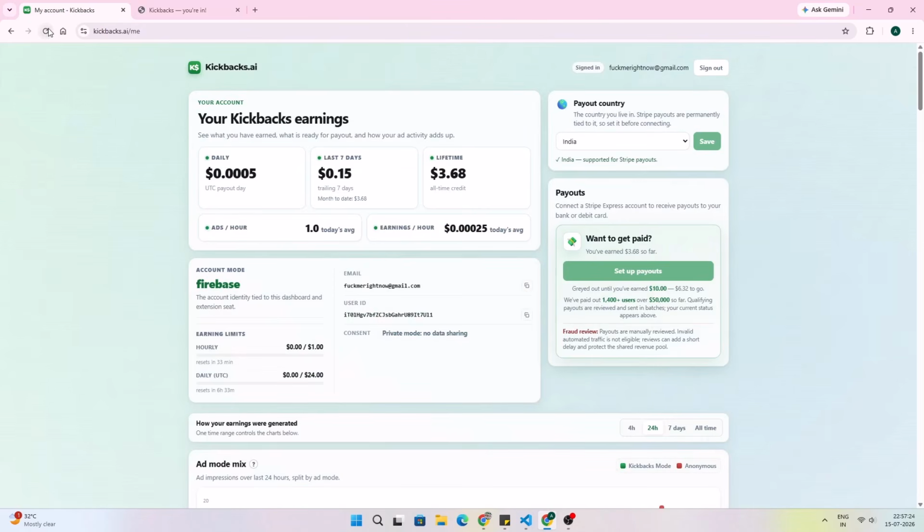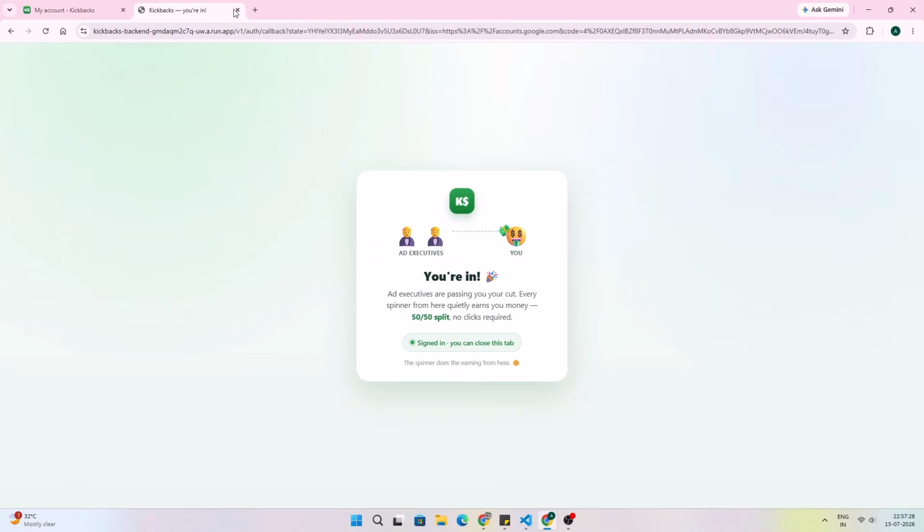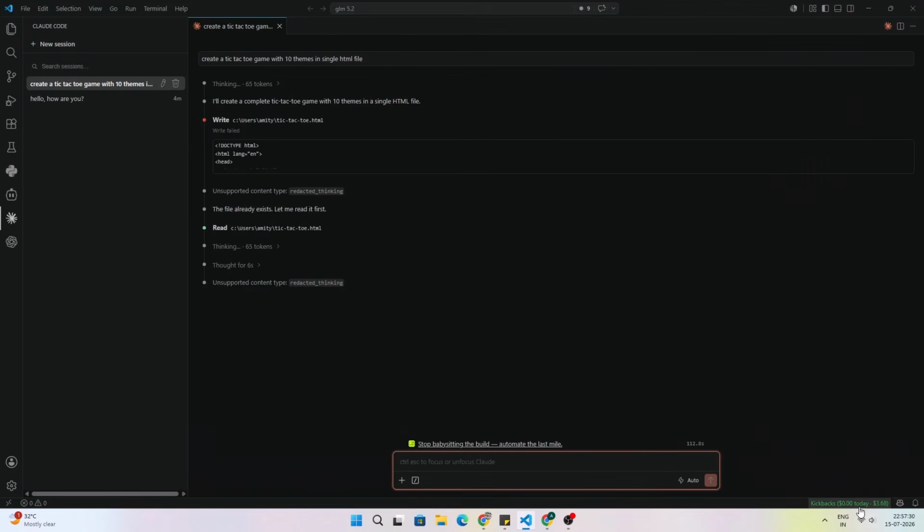If we go to the account, okay, it started increasing in the dashboard, but it is not showing up over here. Let me give it another prompt. Okay, now we will create a snake game in a single HTML file.